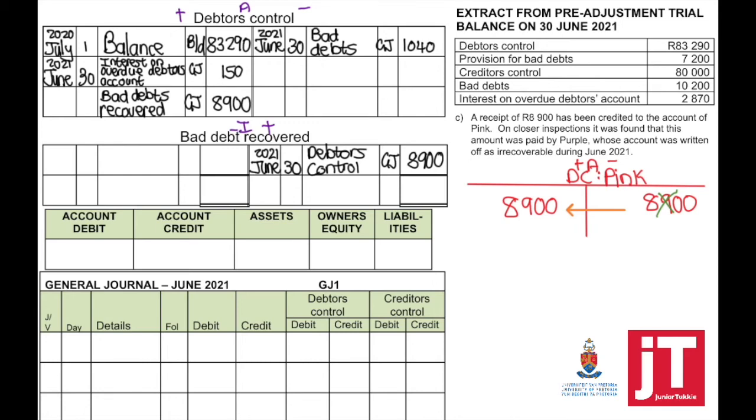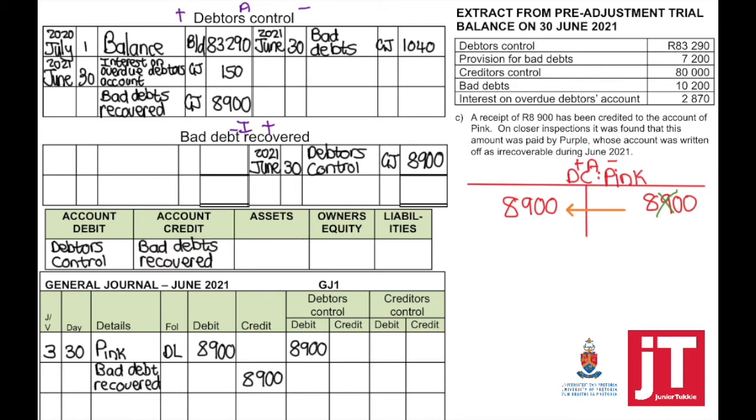Completing the accounting equation and the general journal, account which is debited was debtors control. So when we write it in the general journal, write the name of the debtor, and that will be posted to their individual account.